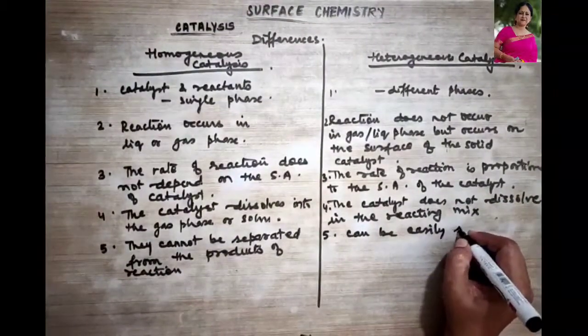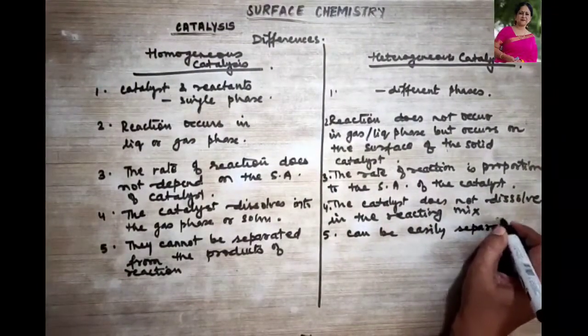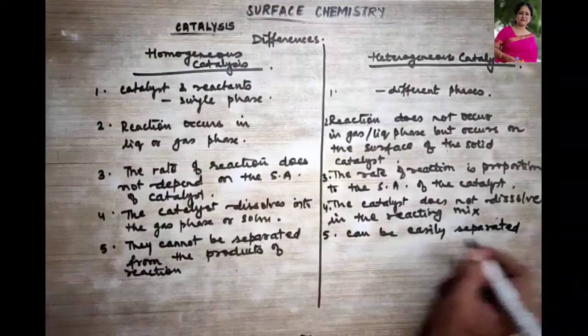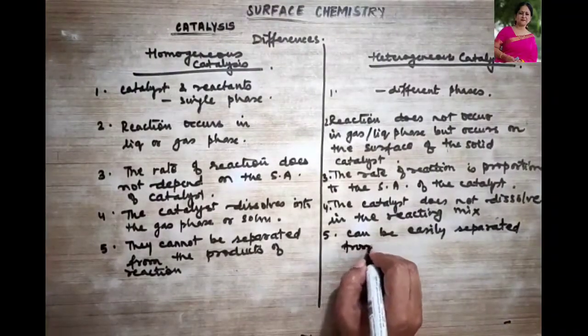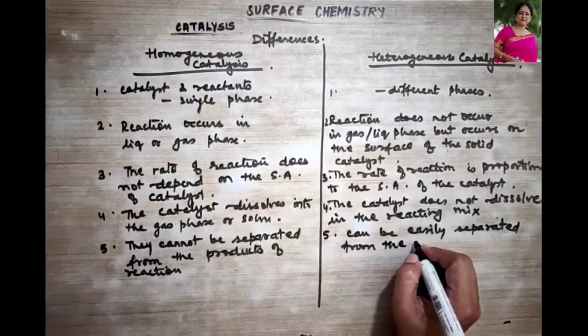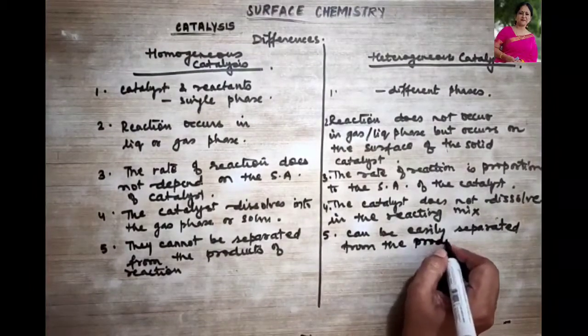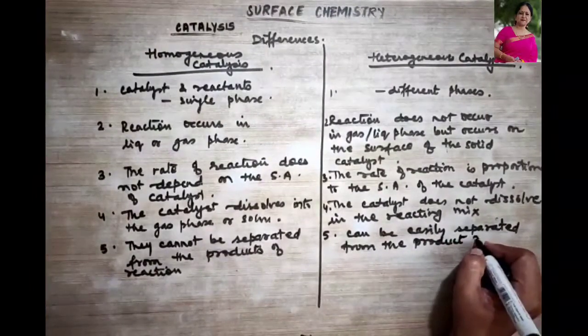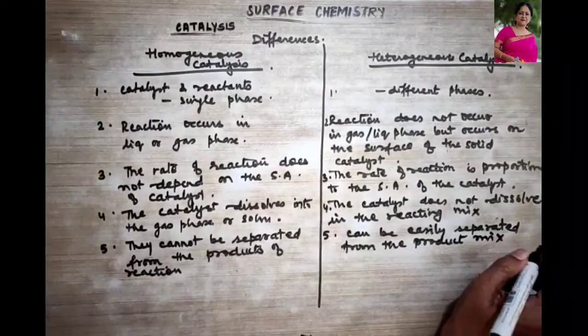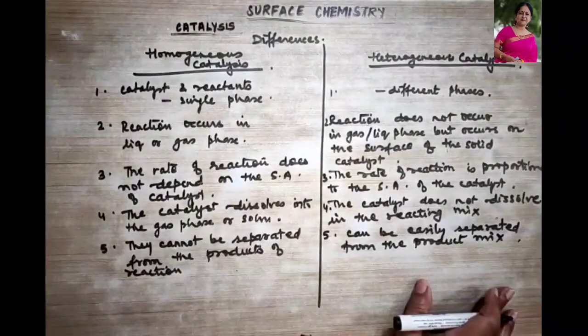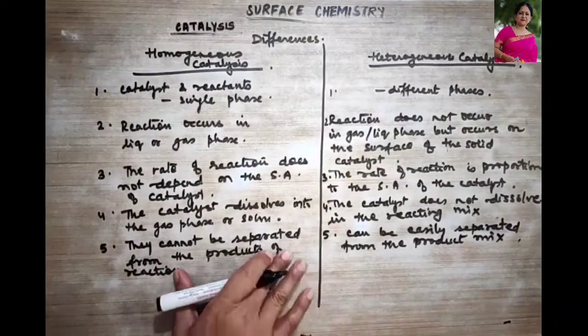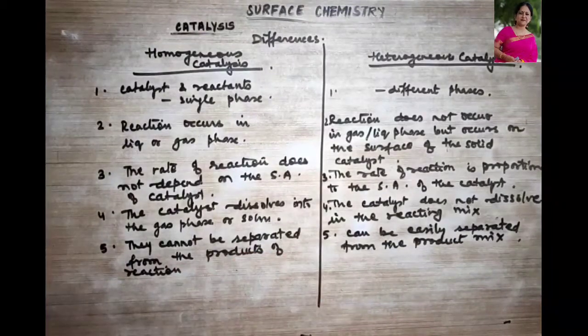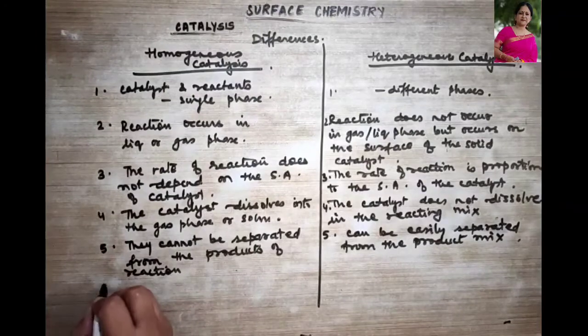So this part is also clear: they cannot be separated from the products of reaction, while heterogeneous catalysts can easily be separated from the product of the reaction.